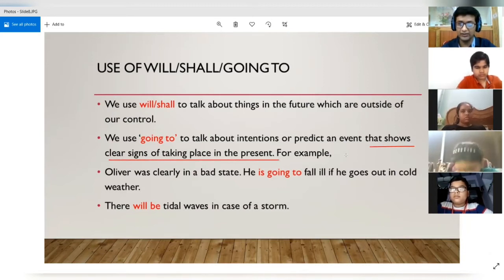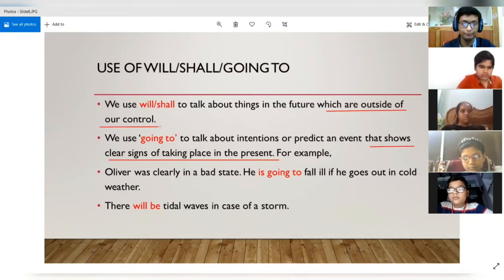So if there are clear signs that such an event will take place, then also we are going to use going to. But we will use will and shall to talk about things in the future which are outside of our control. Okay. Now let's see the examples. Then you will understand better.